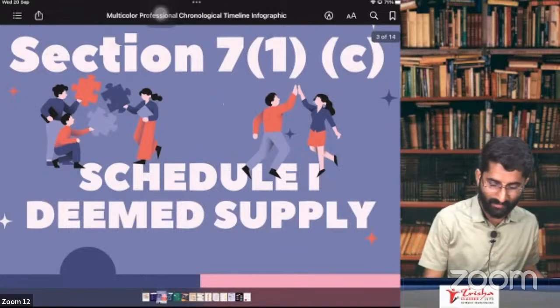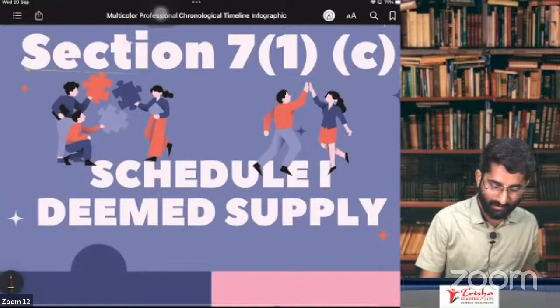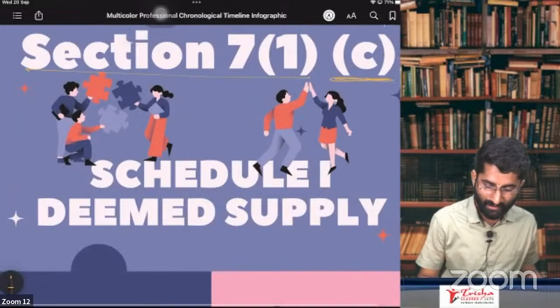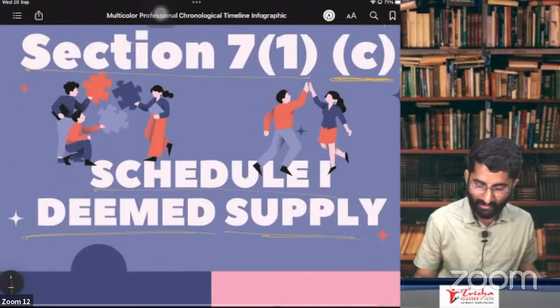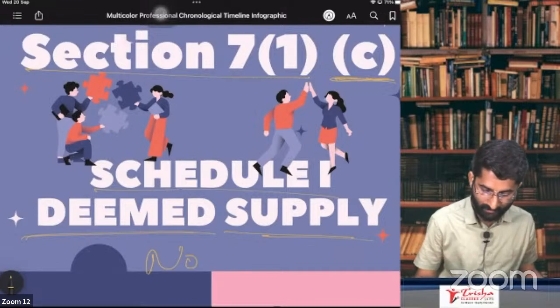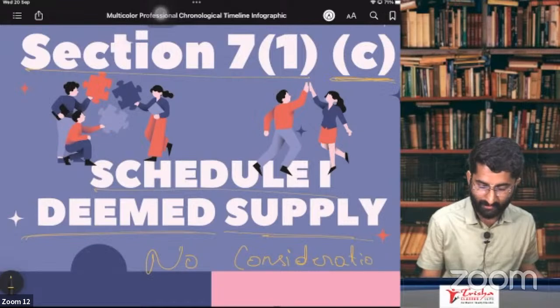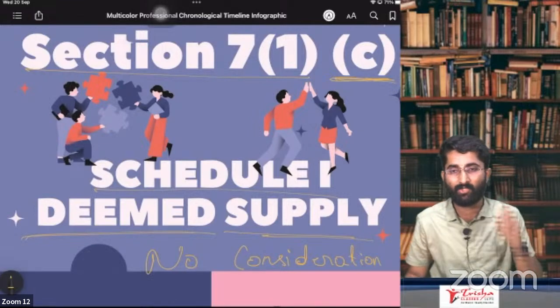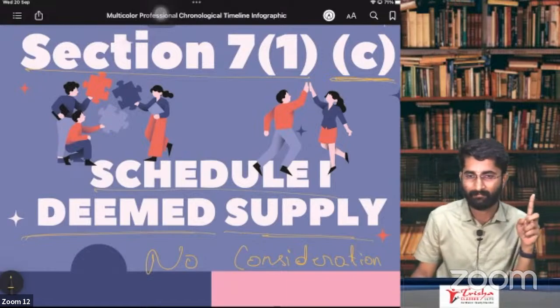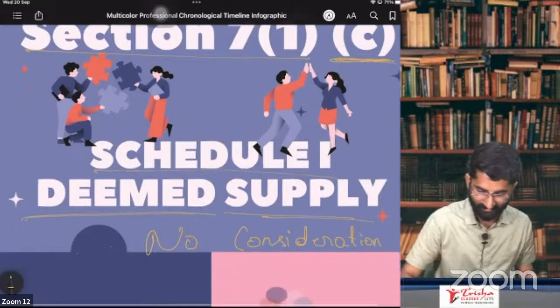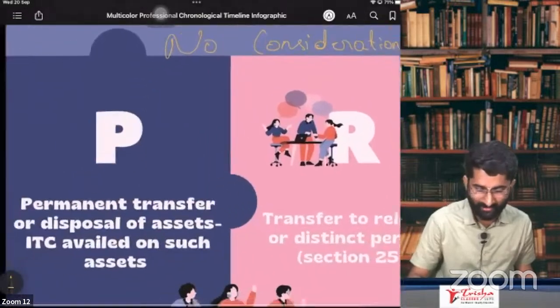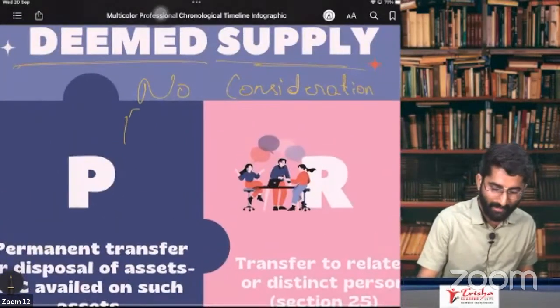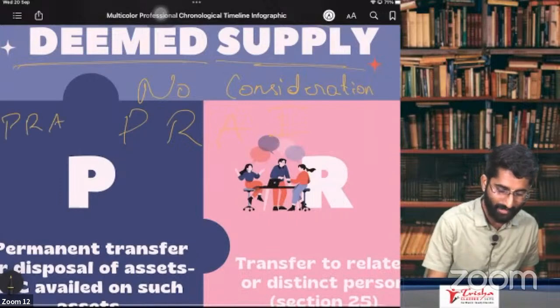In clause C, we consider deemed supply where there is no consideration. There is no consideration in deemed supply; that's why it is deemed supply. You think that it is a supply. Remember PRAI.